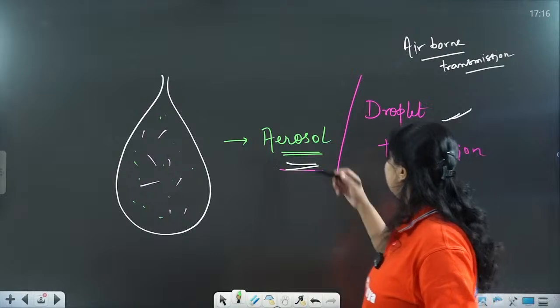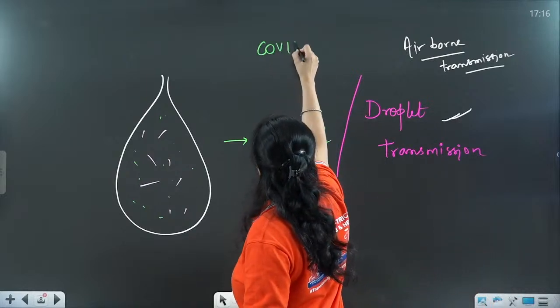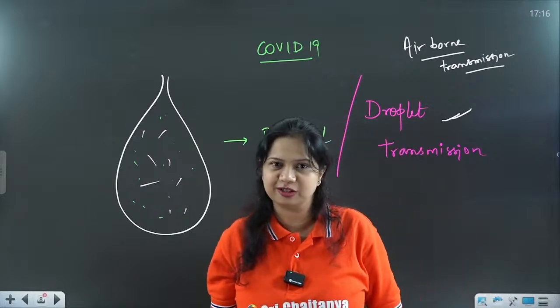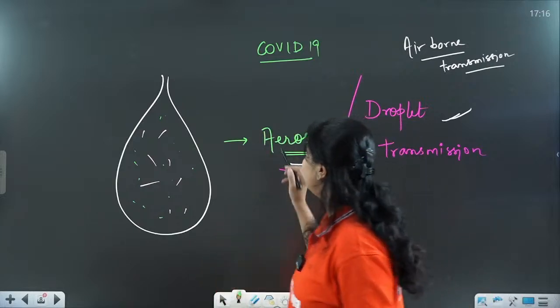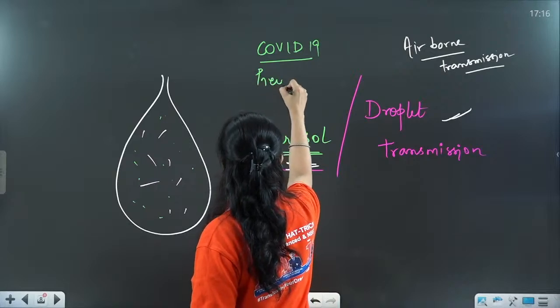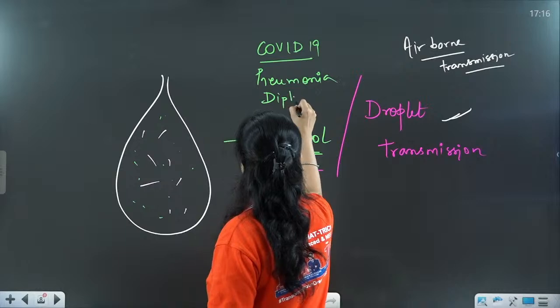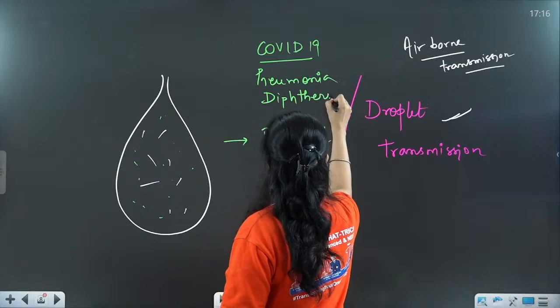For example, yes, you are thinking right, COVID-19 transmits through droplet transmission, and like that other infections like pneumonia, and diphtheria also transmits through the aerosol.